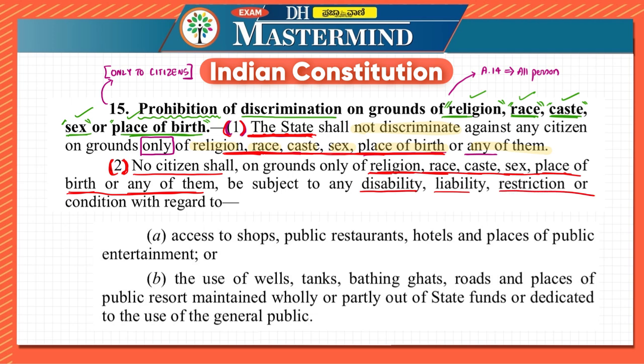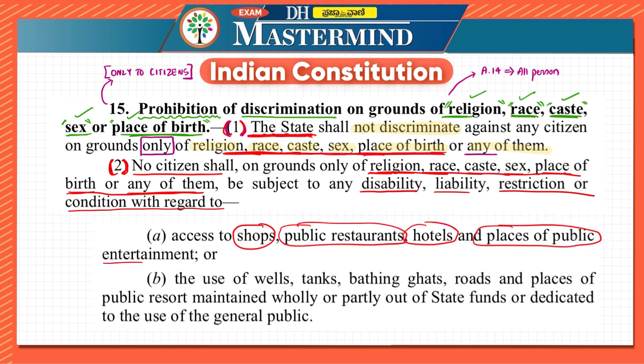liability, or restriction or condition with regard to access to shops, public restaurants, hotels, places of public entertainment.